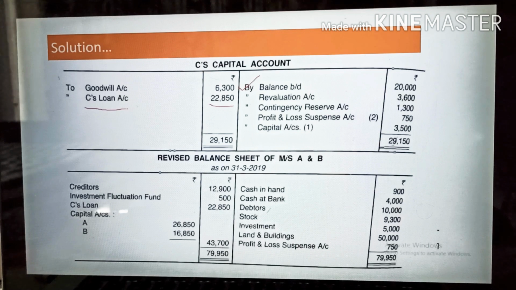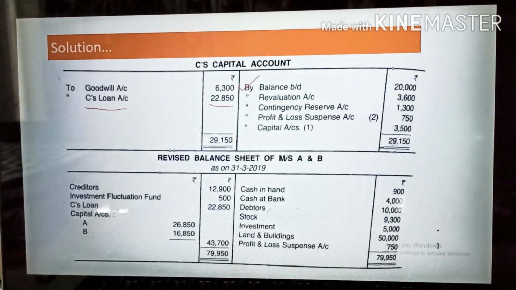So in this case, the rule is that you can simply convert the balance of the retiring partner into their loan account, or you can pay later on in installments or 50%, or as per the decision by the other partners. Okay, as per the agreement you can return. So that's why the remaining balance we have written is 22,850 as a loan, and this amount will be mentioned in the balance sheet as a loan.